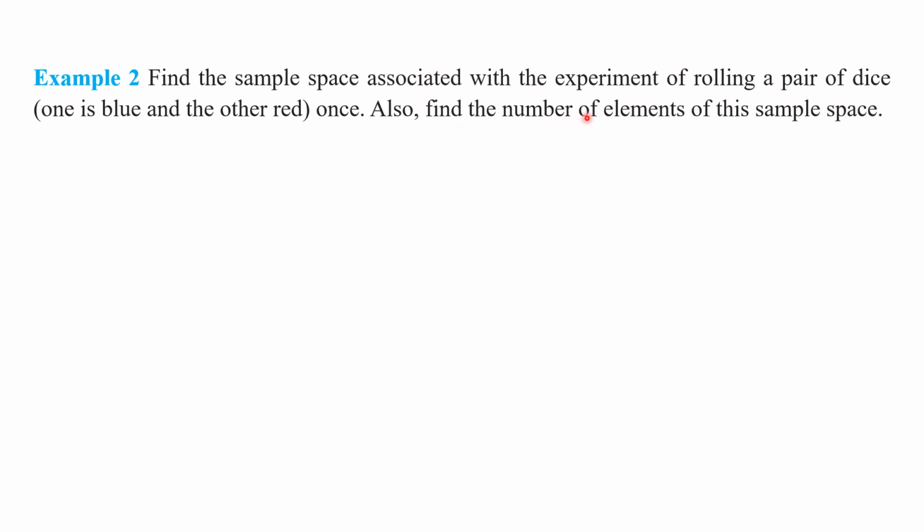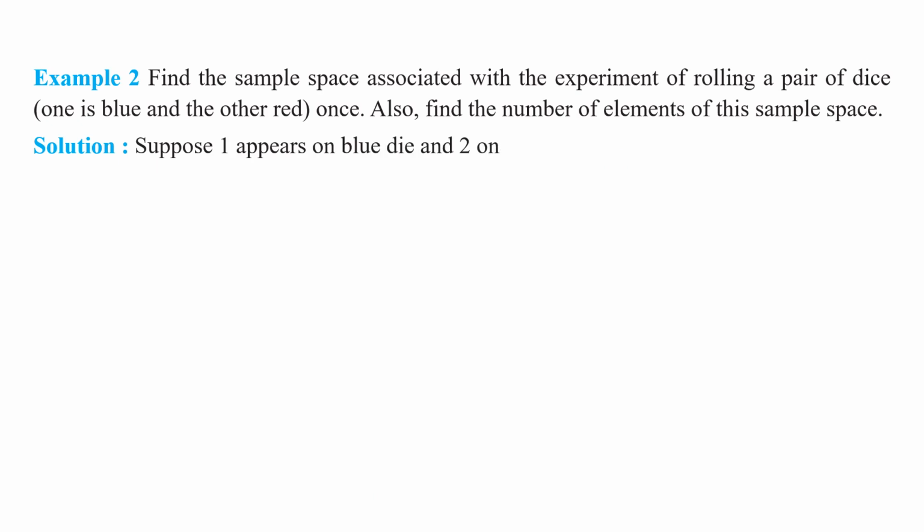In this random experiment, what is done here? A pair of dice were rolled. One is in blue color and another one is in red color. For this random experiment, we had to write a sample space and also we had to find the number of elements in the sample space. Number of elements means number of outcomes, number of sample points in the sample space. Understood this point, my children? Right. Now come to the solution part.